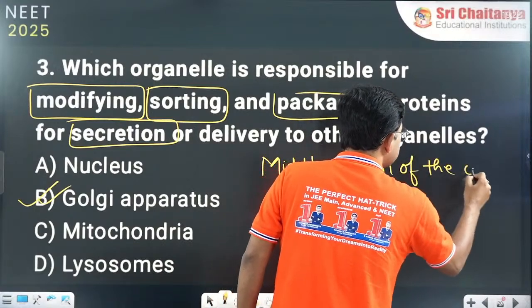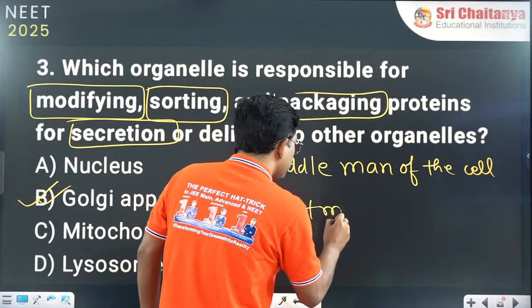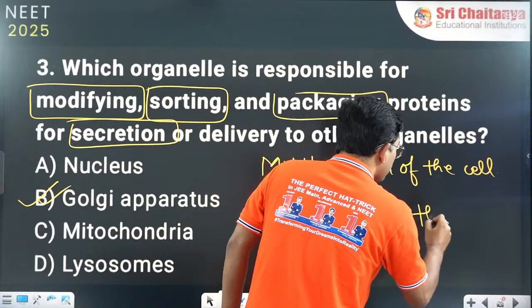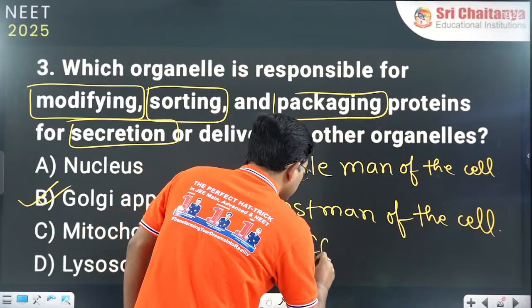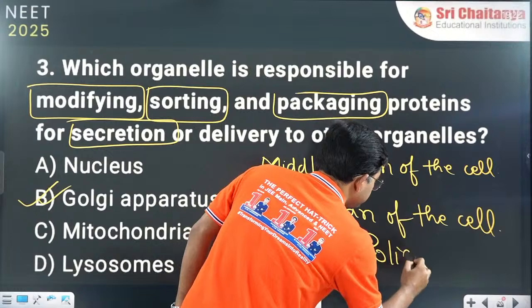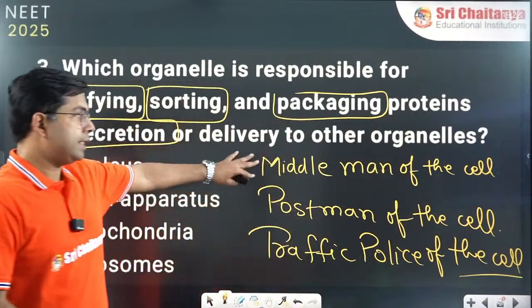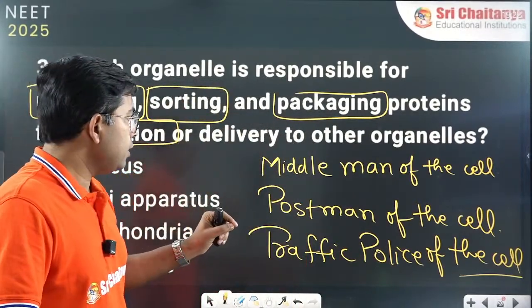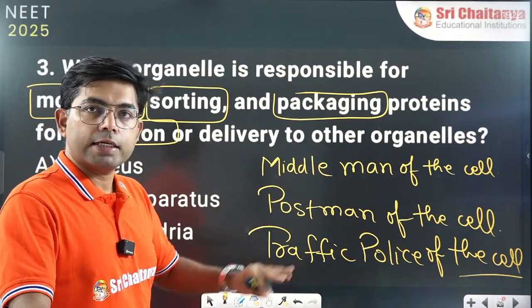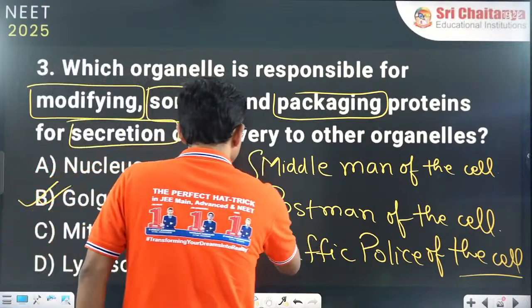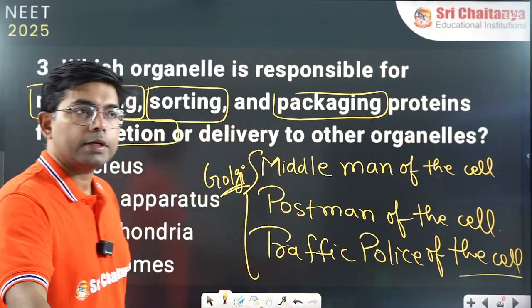It is sometimes also called the postman of the cell, and sometimes the traffic police of the cell. Either call it middleman, postman, or traffic police of the cell, it's the same thing. All are used for the Golgi bodies. So keep these names in mind.